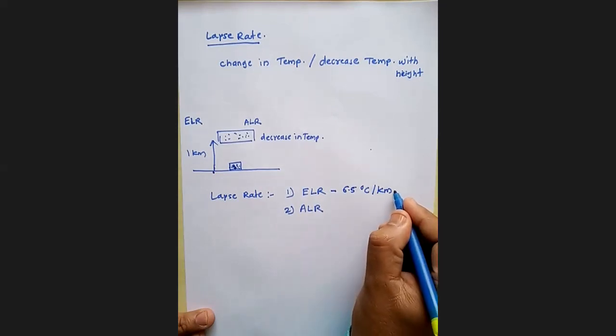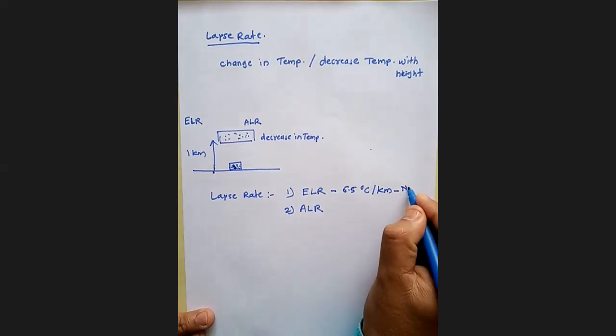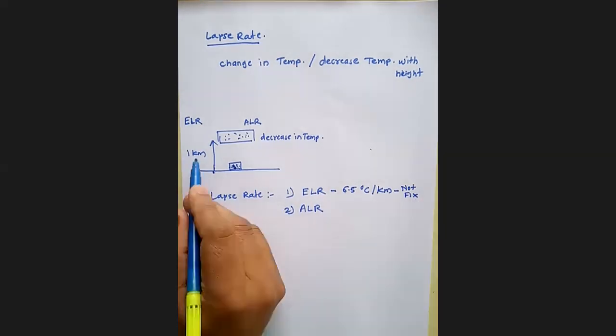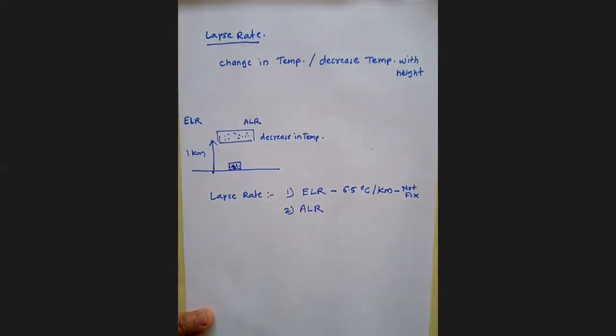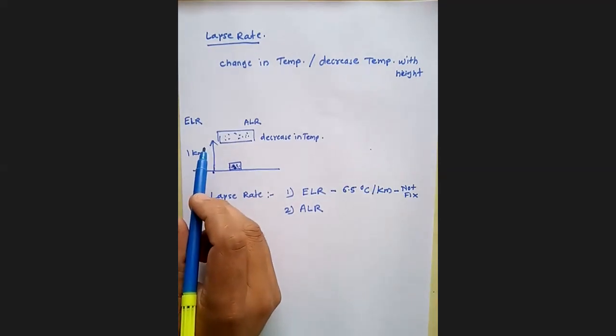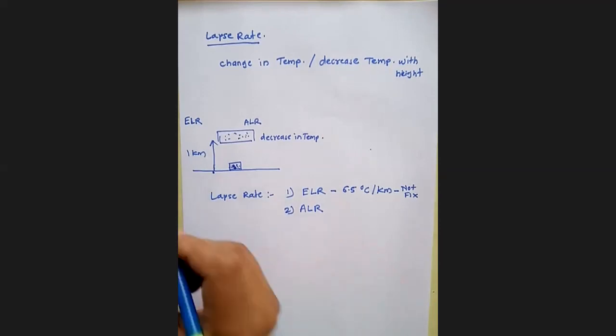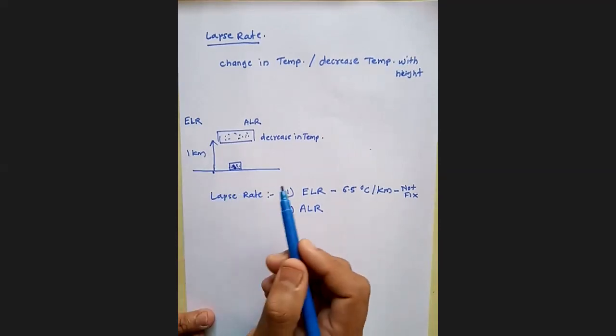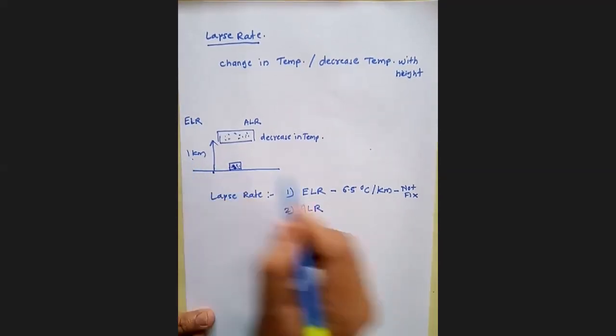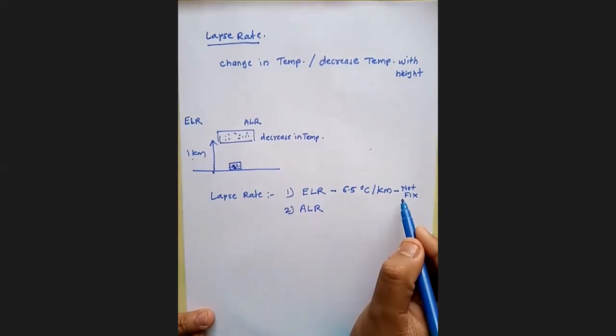But it is variable, not fixed. It changes with the environmental conditions. When there is a cold condition, it shows a smaller decrease in temperature. When there is a hot condition, it shows different values. Hence, environmental lapse rate is not a fixed value, it is a variable value.